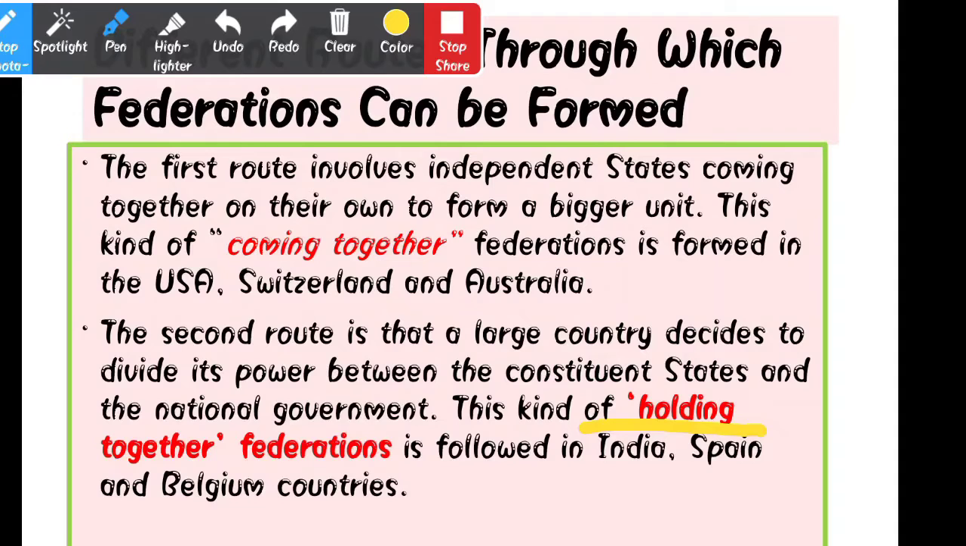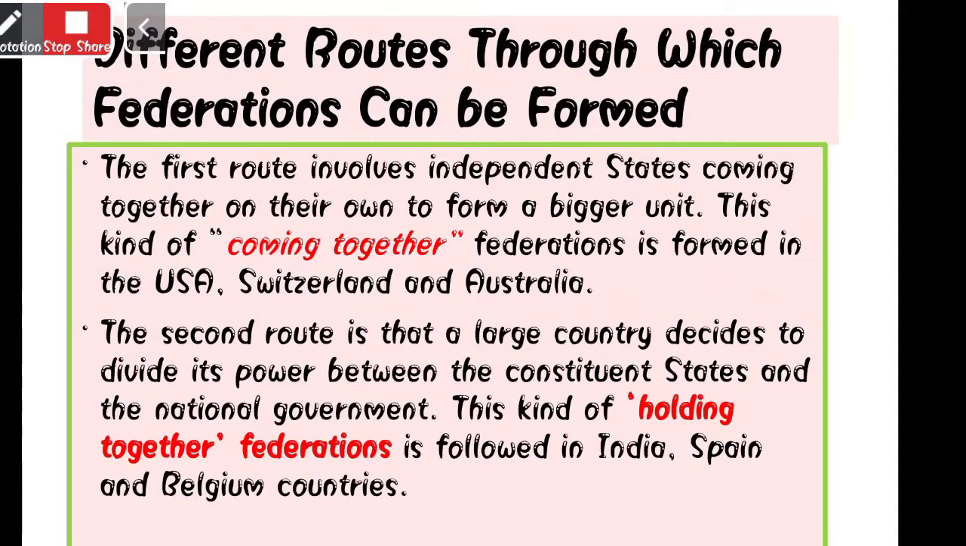Central government has given some of the power to state government. State government has given some of the power to the panchayati raj. So here what happens, the large country decides, or the central government gives the power to the state government or to the lower tiers of the governing system.